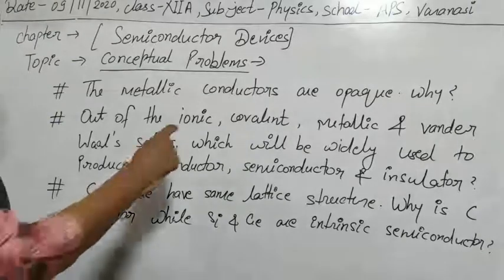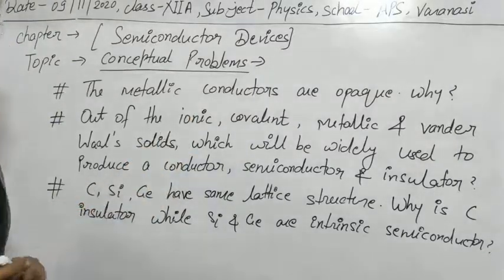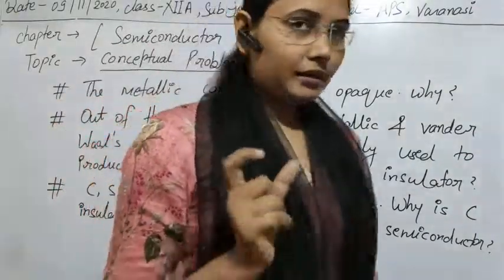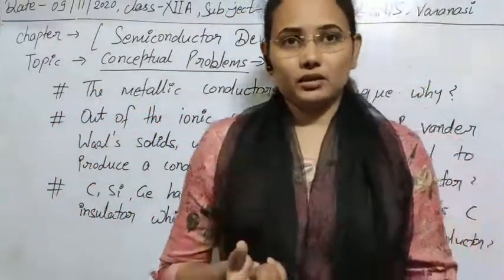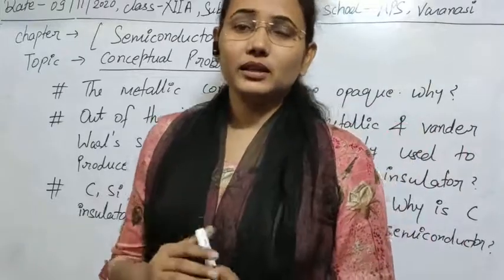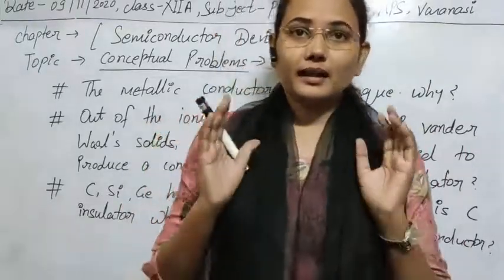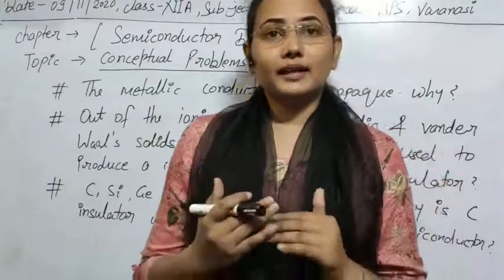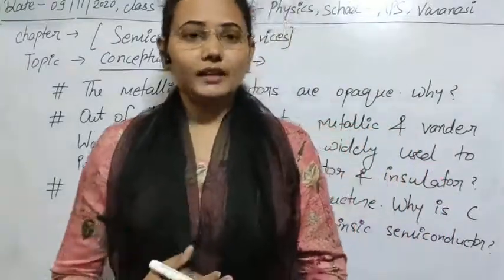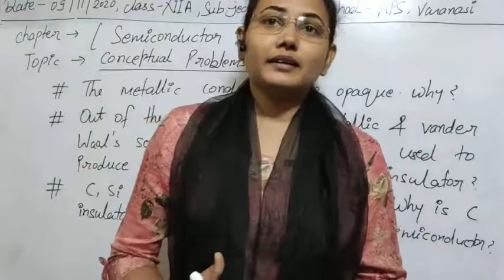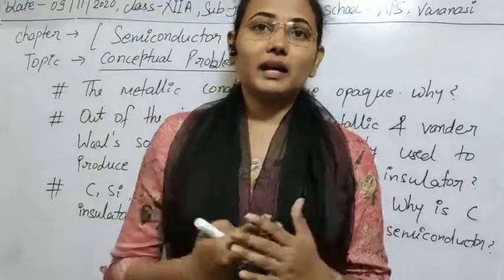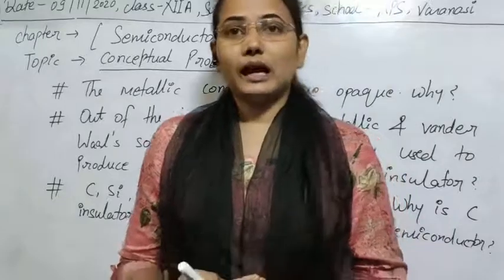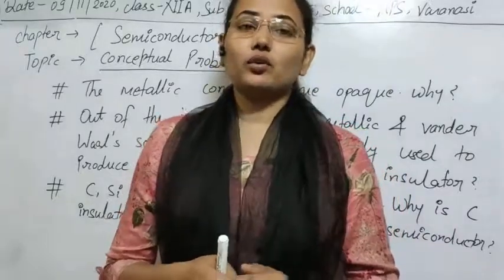Ionic solids are those in which two atoms are bonded by an ionic bond. Clear? It's very simple. If there is any solid that is made up due to ionic bonding, then that is known as an ionic solid. Just like that, if atoms are covalently bonded, then the solid obtained is known as a covalent solid.